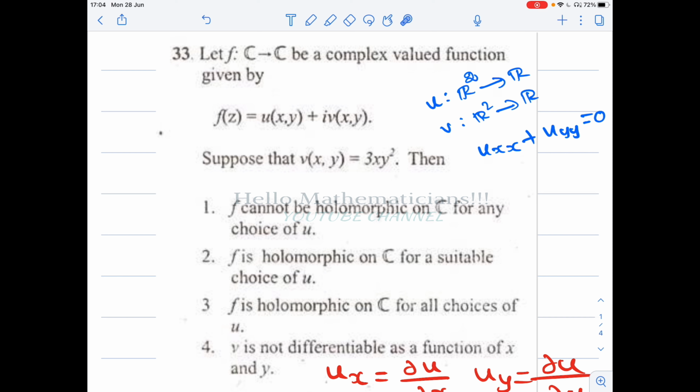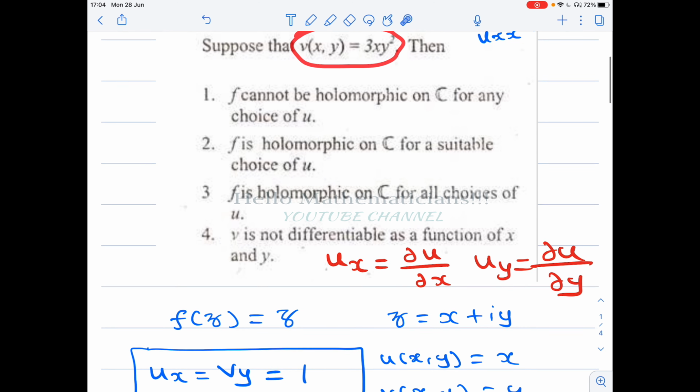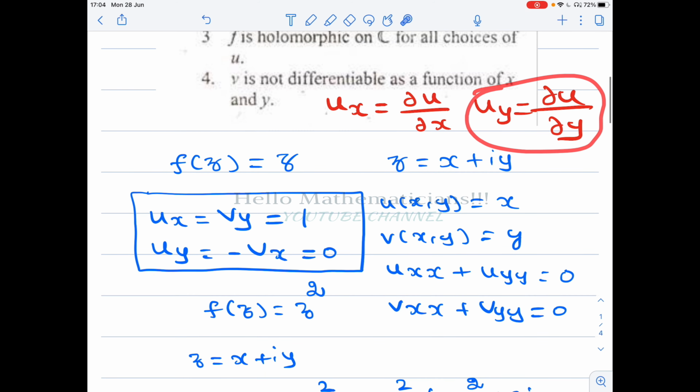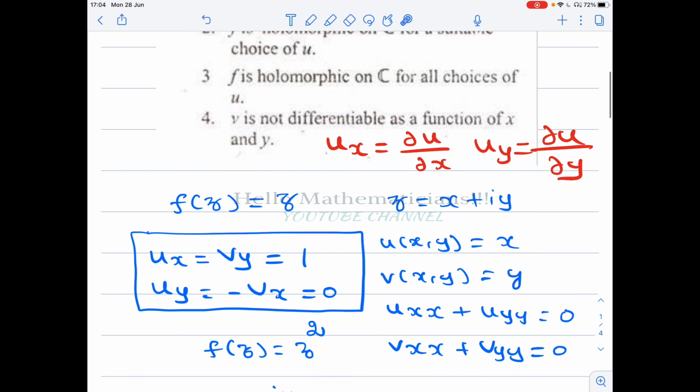As I said earlier, any function u from R² to R can be the real or imaginary part of an analytic or holomorphic function if it satisfies this Laplace equation. Analytic means holomorphic. So let's check whether this given function v satisfies the Laplace equation. Let's use this notation: u_x means ∂u/∂x, u_y means ∂u/∂y. Now let's calculate.